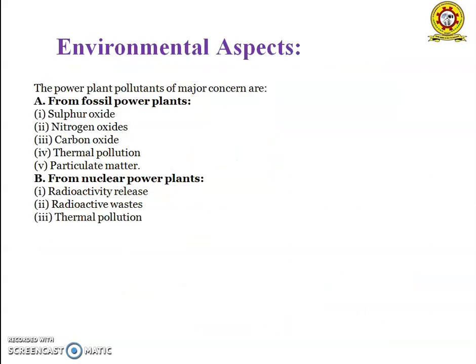And next one is environmental aspects. The power plant pollution is the major concern for the environment. There are two major problems, from fossil fuels and from nuclear power plants. From fossil fuels, the pollutants released are sulfur oxide, nitrogen oxide, carbon dioxide, thermal pollution and particulate matter. From nuclear power plants, the pollutants released are radioactive waste, radioactive release and thermal pollution.